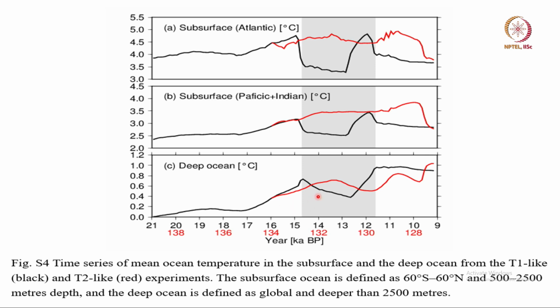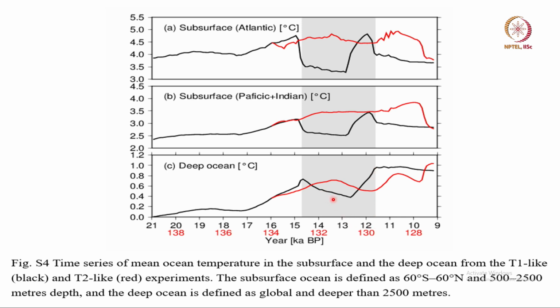Okay. And what you see is that if you look at the deep ocean, interestingly, it was somewhat colder. Now, they are talking about the average between 60 south and 60 north and depth from 500 to 2,500 meters. Okay. That is the subsurface ocean. Well, the deep ocean is defined as anything deeper than 2,500 meters. Okay. Now, let us look at the deep ocean first. You see, the deep ocean actually was colder during the last interglacial than the present event which occurred 15,000 years ago. Okay.